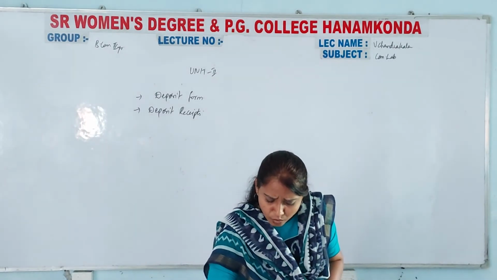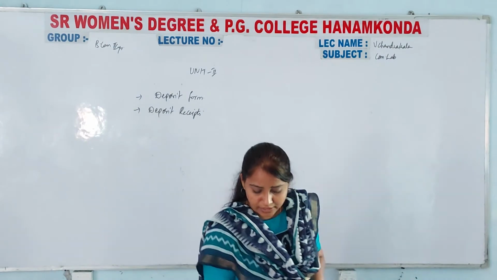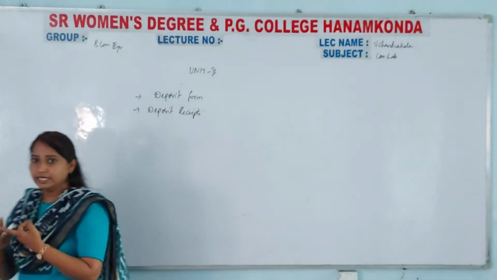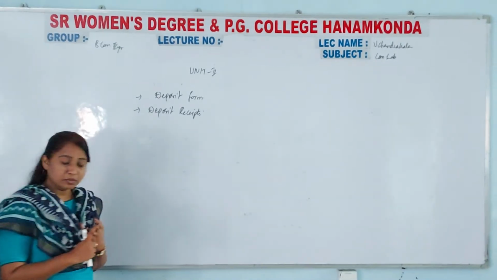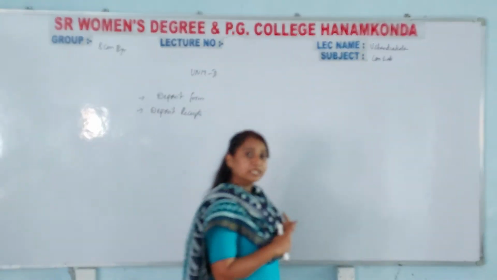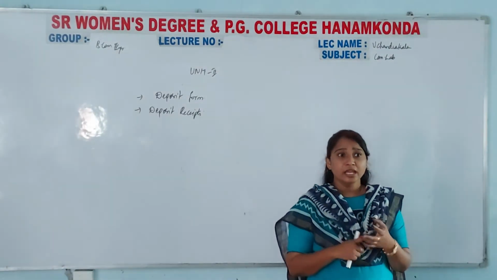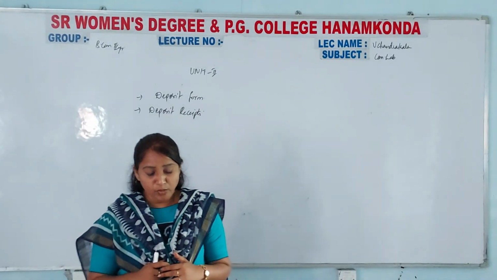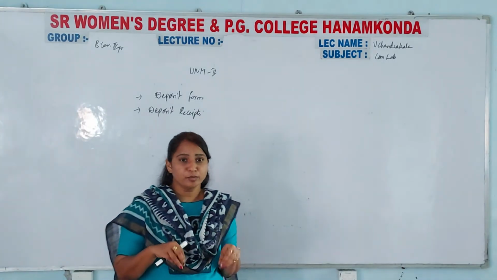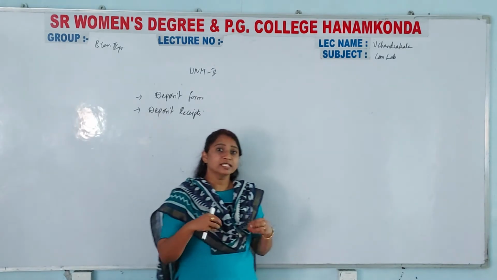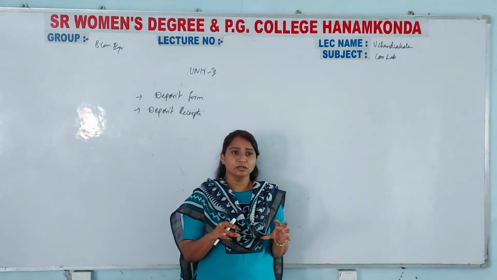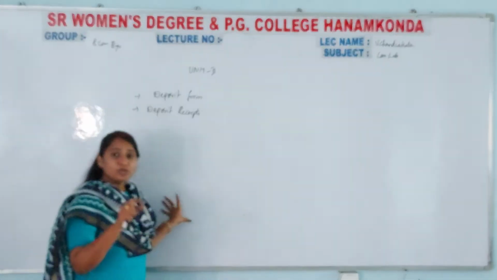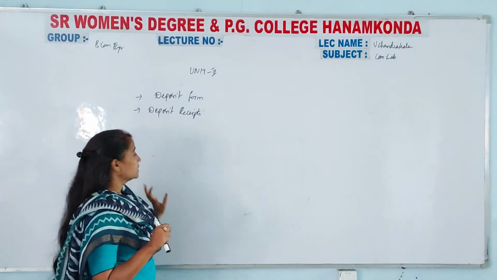Now, what are the essentials of a deposit receipt? Let me tell you what the deposit receipt has: the date, your account number, how much amount you have deposited, the date, the amount in figures as well as words, the name of the depositor, the name of who is accepting, and the amount which is accepted by the banker also. All that will be given in the deposit receipt.